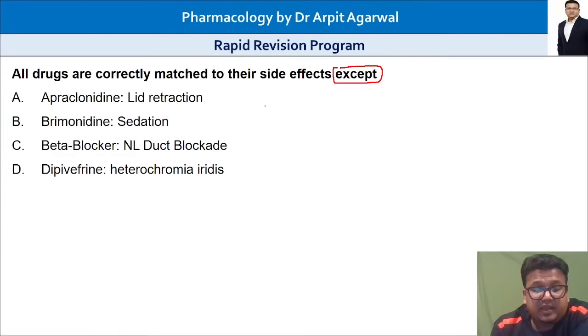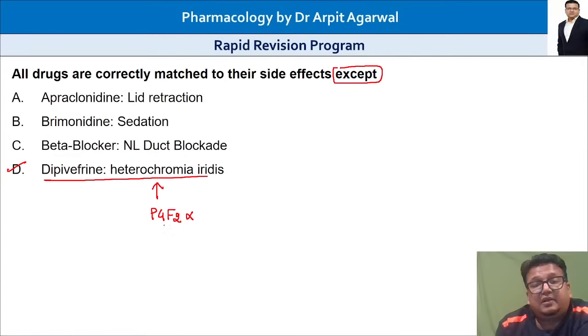All drugs are correctly matched except. Tell me. Apraclonidine, lid retraction; brimonidine, sedation; beta blocker, nasolacrimal duct blockade; and dipivefrin, heterochromia iritis. Yes, correct. The answer is dipivefrin. It is incorrectly matched. Heterochromia iritis is caused by the prostaglandins, like latanoprost.